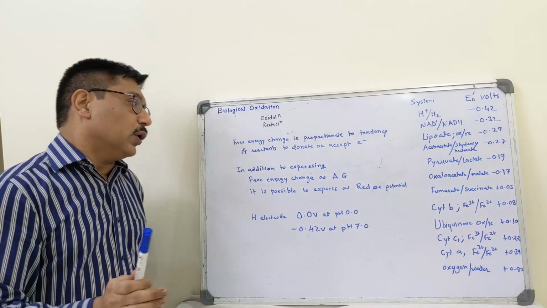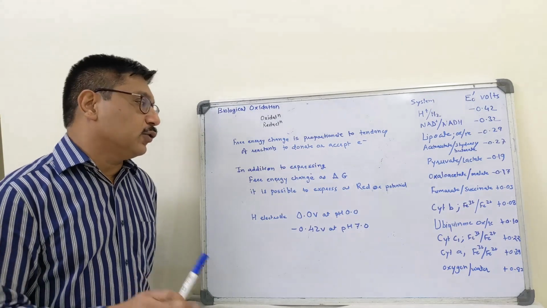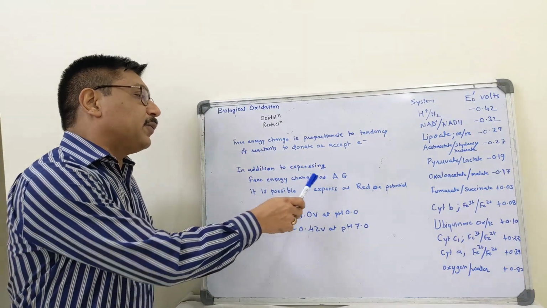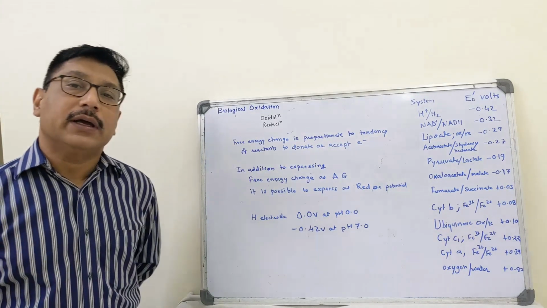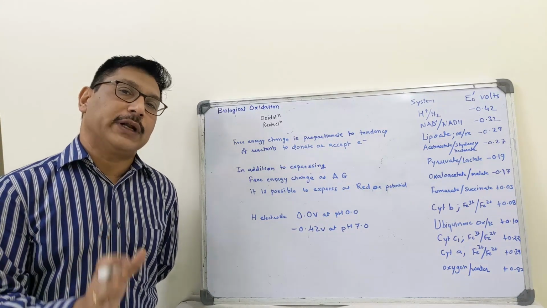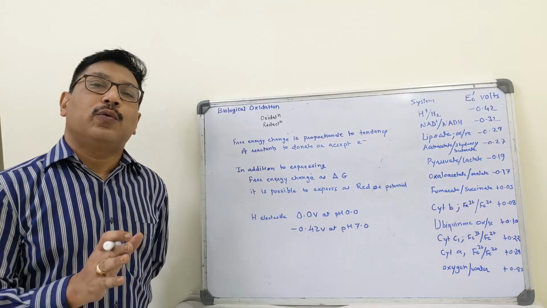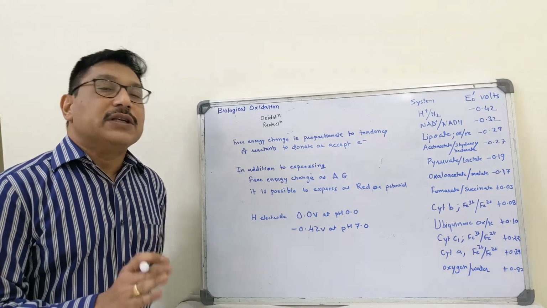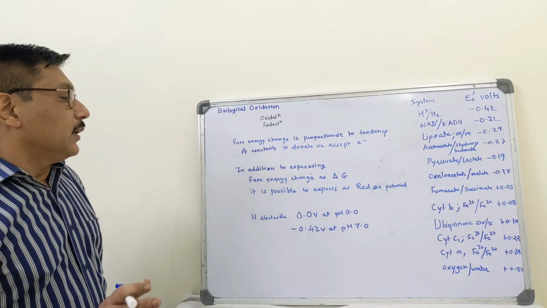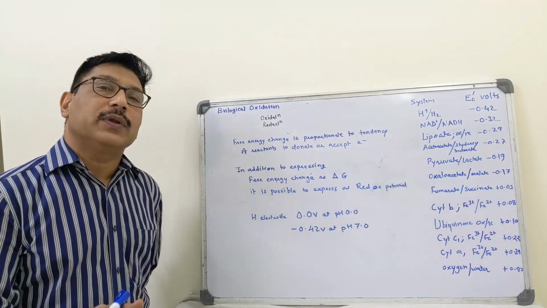So, in order to express the free energy, in addition to expressing it as delta G or change in free energy, it is possible to express as redox potential. And redox potential is always expressed as comparison to potential of hydrogen electrode. The potential of hydrogen electrode at pH 0 is 0.